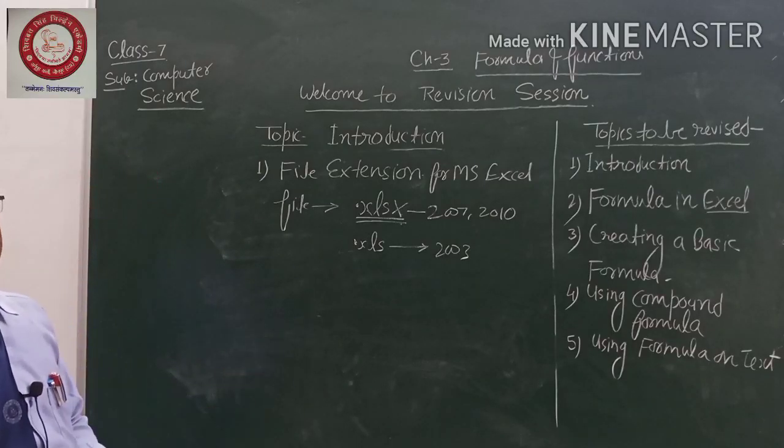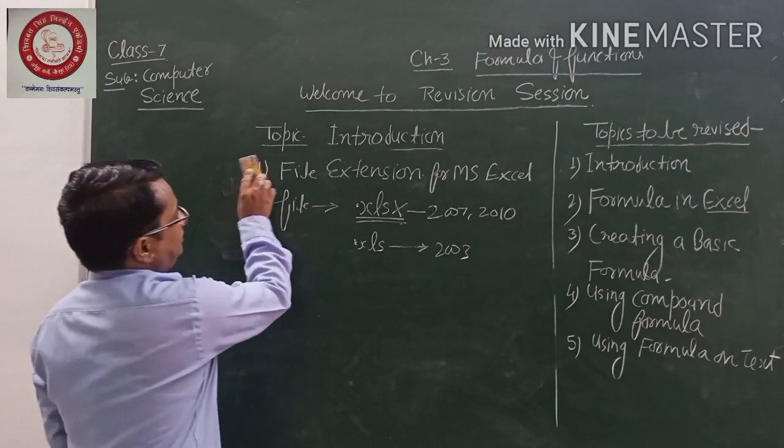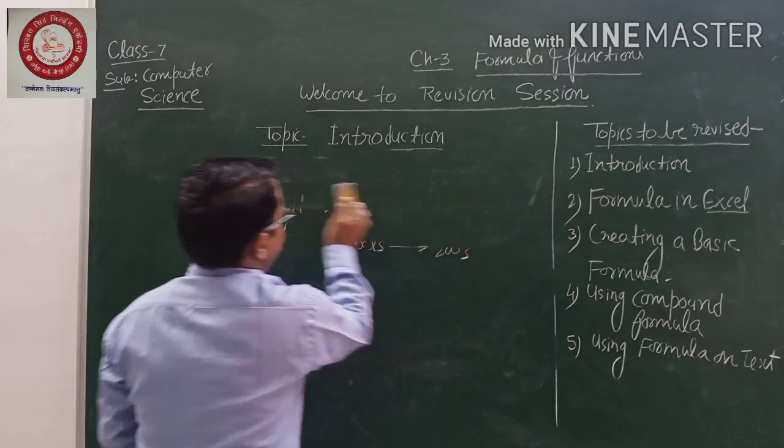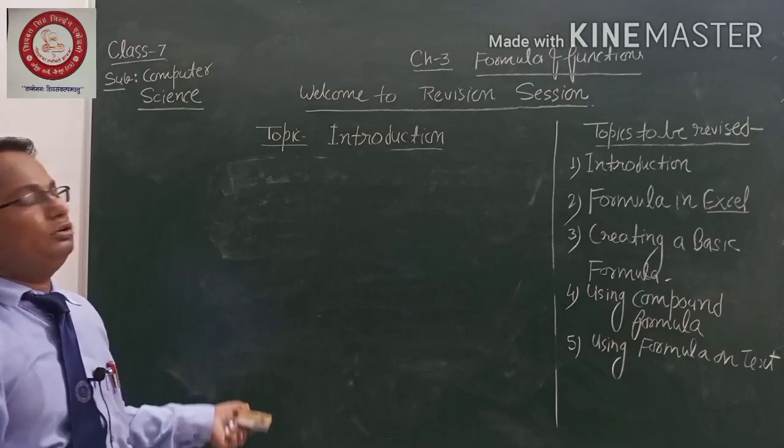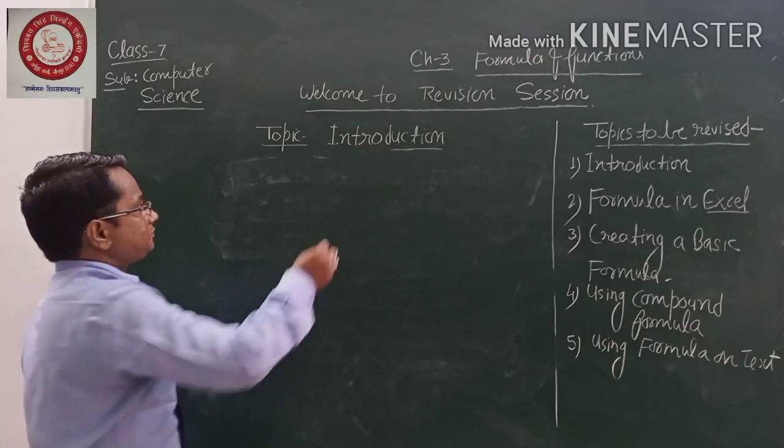I hope you are able to understand. Now let me come to some more important terms related to Microsoft Excel, because the introduction is going on.